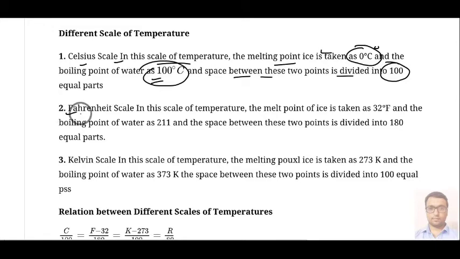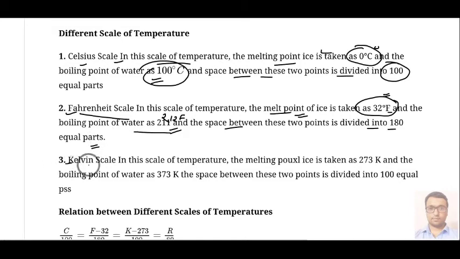Then we have the next scale, the Fahrenheit scale. In this scale, the melting point is represented by 32 degree Fahrenheit, and the boiling point of water is considered as 212 Fahrenheit approximately, and these are divided into 180 equal parts.